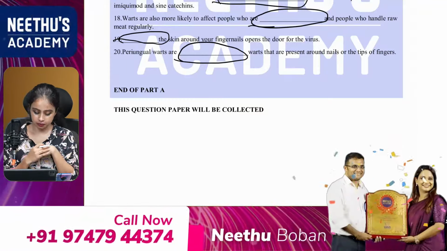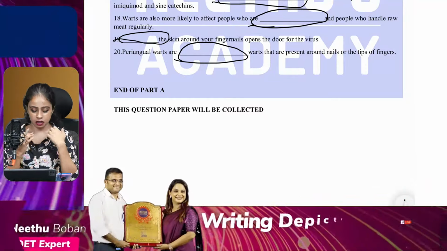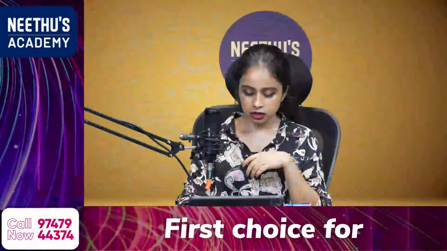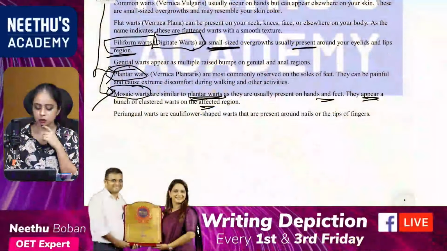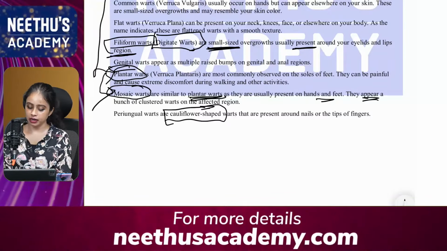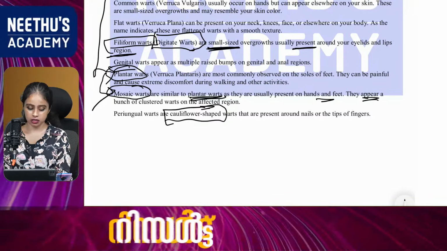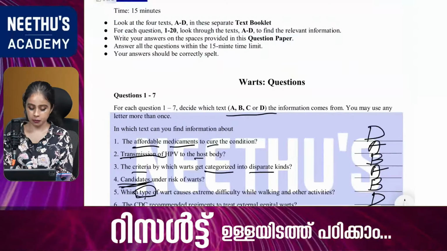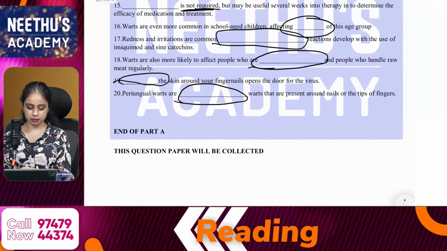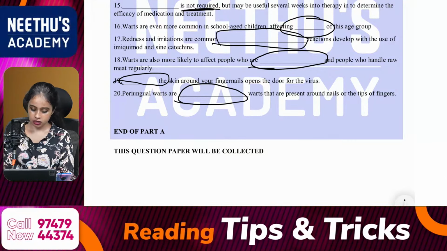So what is the answer? Yes, it is cauliflower shaped. Okay, so that is from text B, the last line. Periungual warts are cauliflower shaped warts that are present around your nails or the tips of fingers. So the answer should be cauliflower shaped.